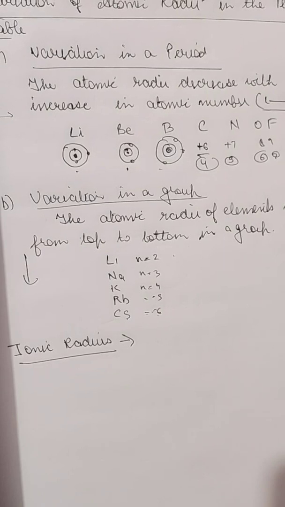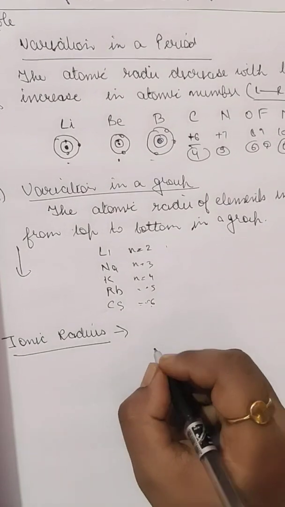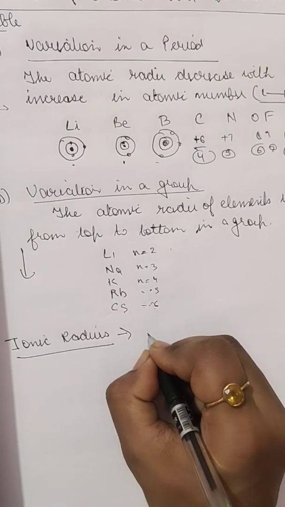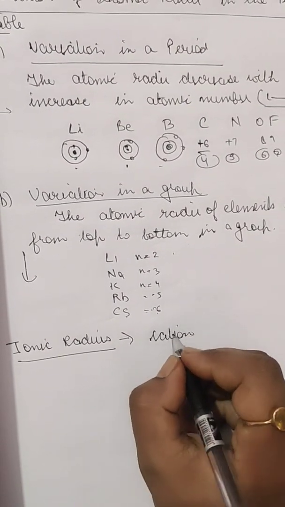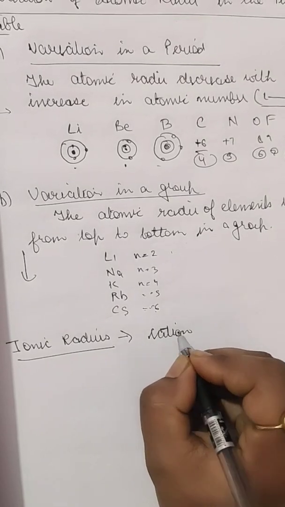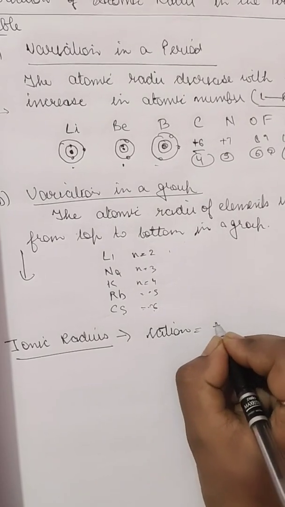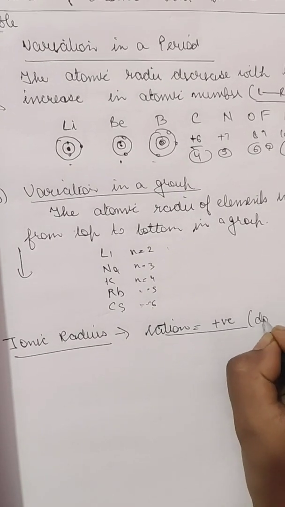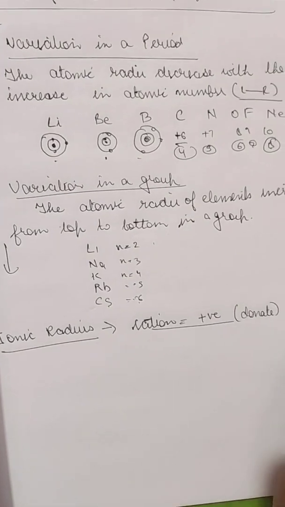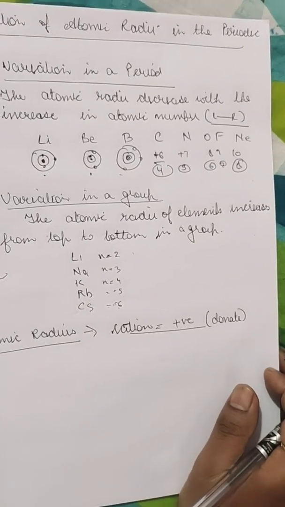An ion formed by the loss of electrons acquires a positive charge. So if an atom acquires a positive charge, that means it has donated electrons. All the metals form cations.